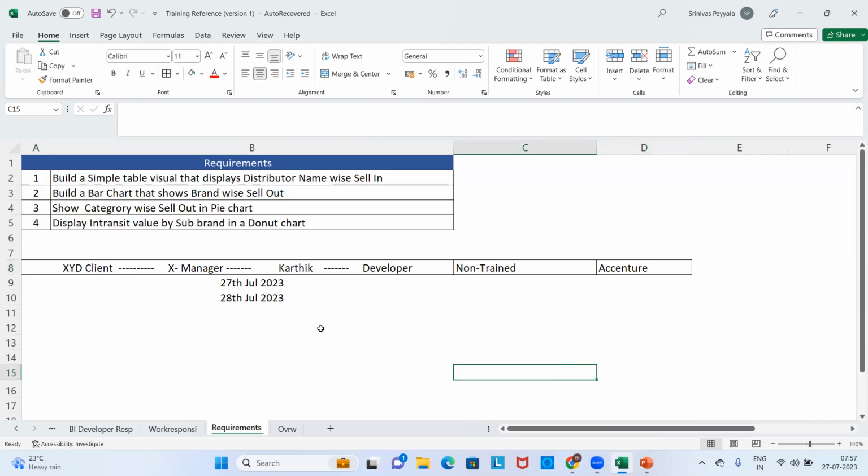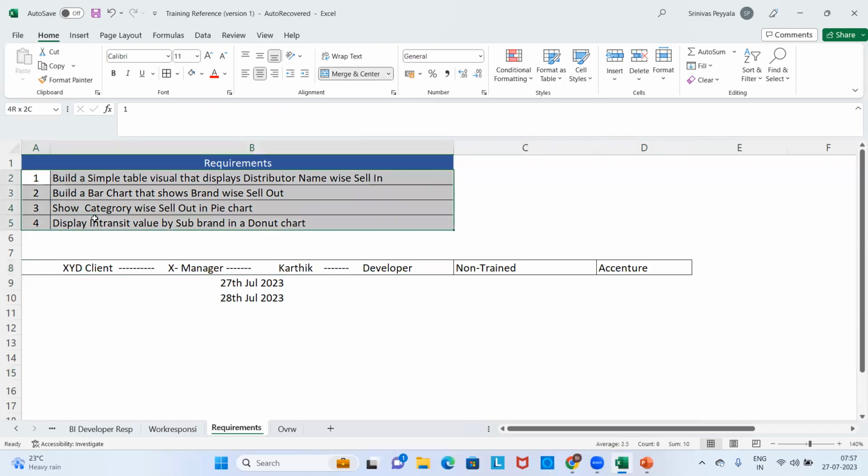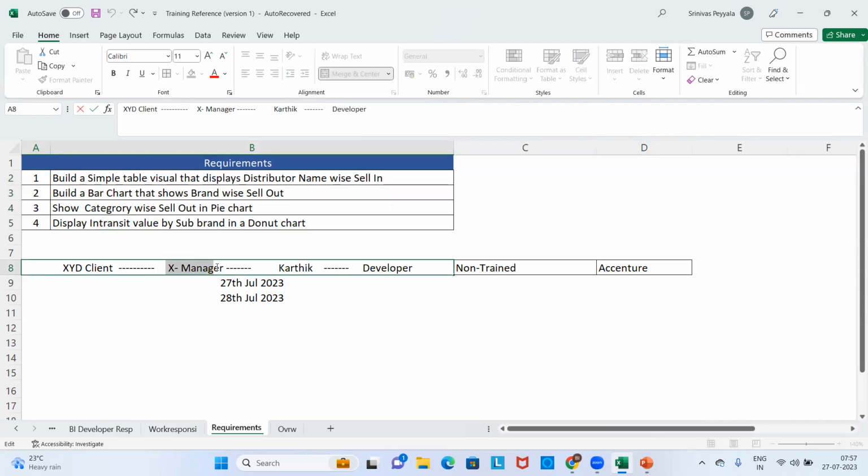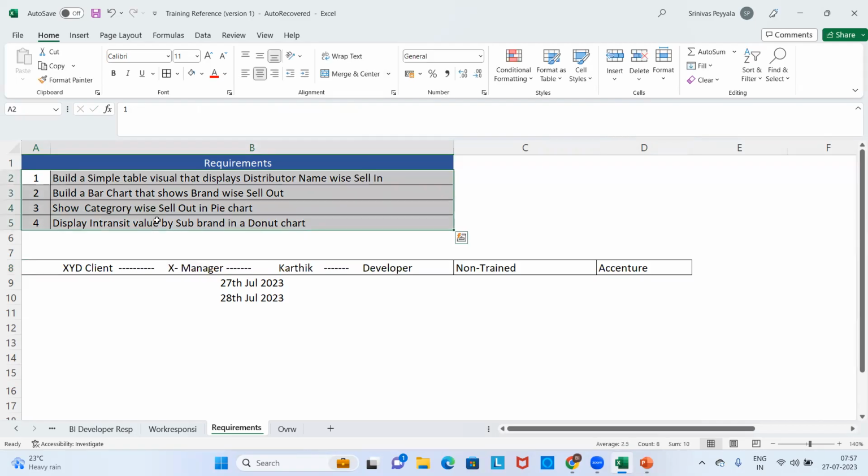Next, what is his goal? He suddenly got dumbstruck. He doesn't even know what to do. He got panicked. That means either he should know where to create them, or he should ask the manager what tool he needs to use to implement this. What tool do I need to use to implement this?